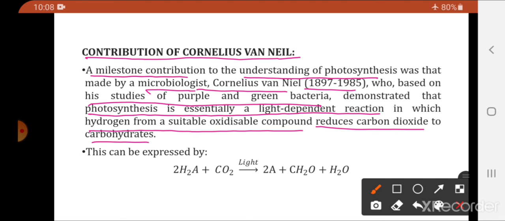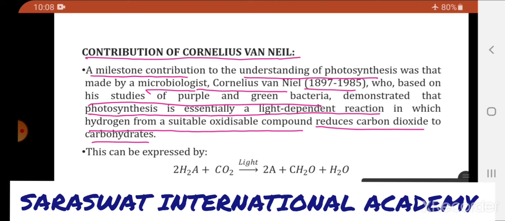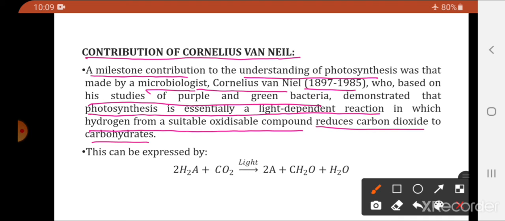Okay. So Cornelius van Niel gave a very important conclusion. He was basically studying purple and green bacteria. While studying them, he demonstrated that photosynthesis is a light dependent reaction.